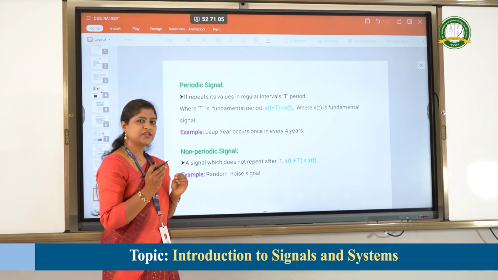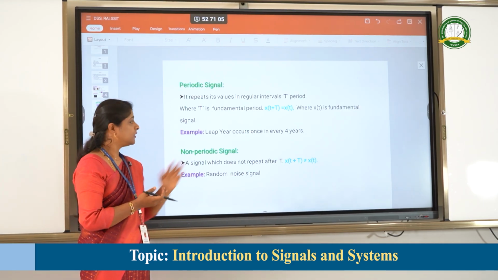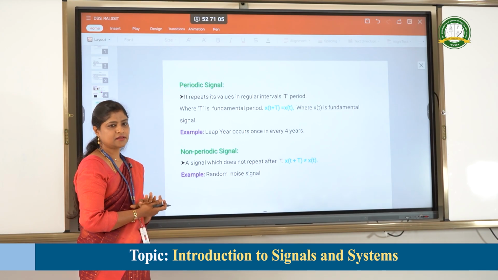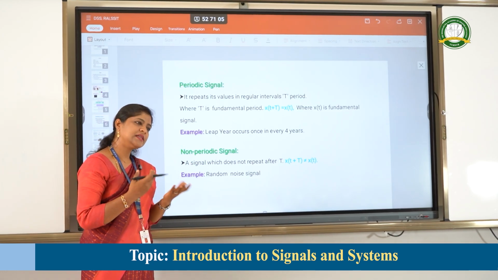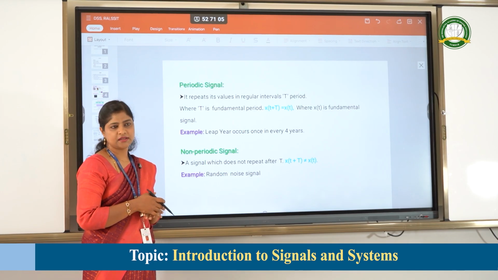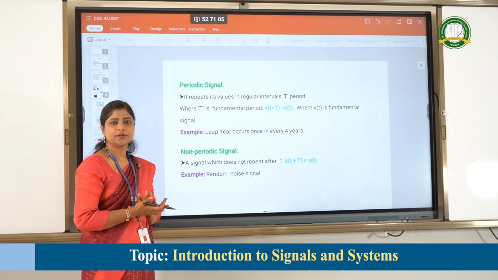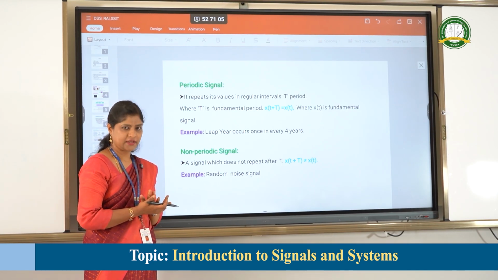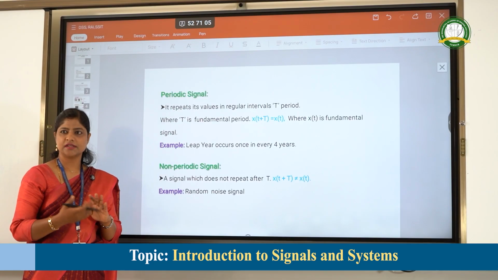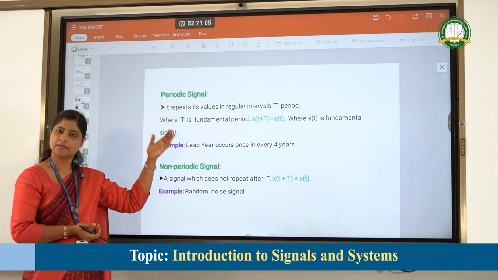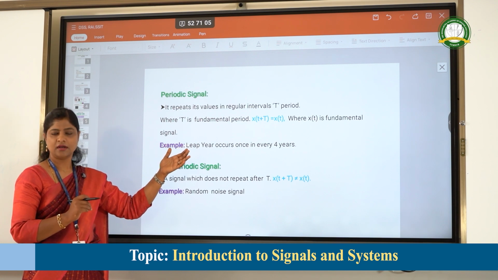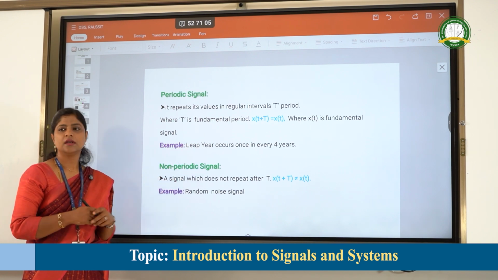One contextual example of a periodic signal is the leap year. The leap year repeats after every 4 years. Hence the best real-time example of a periodic signal is the leap year.